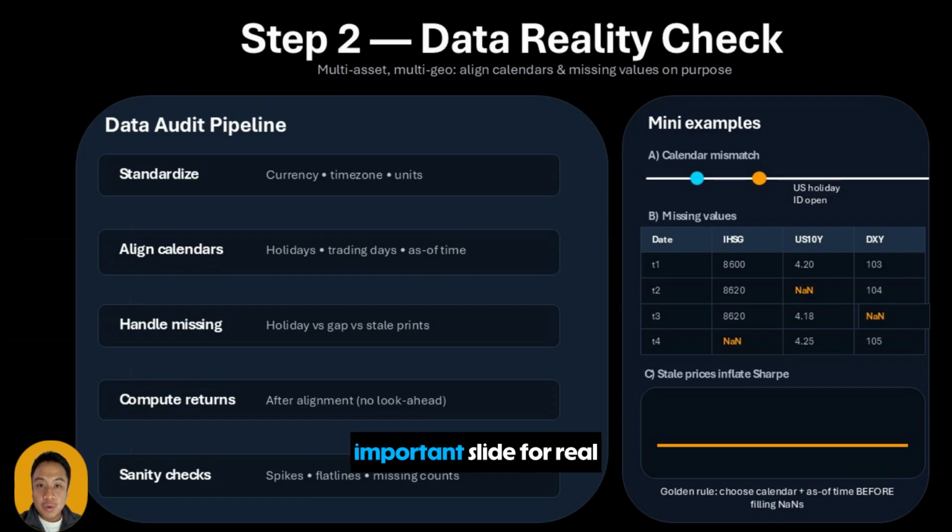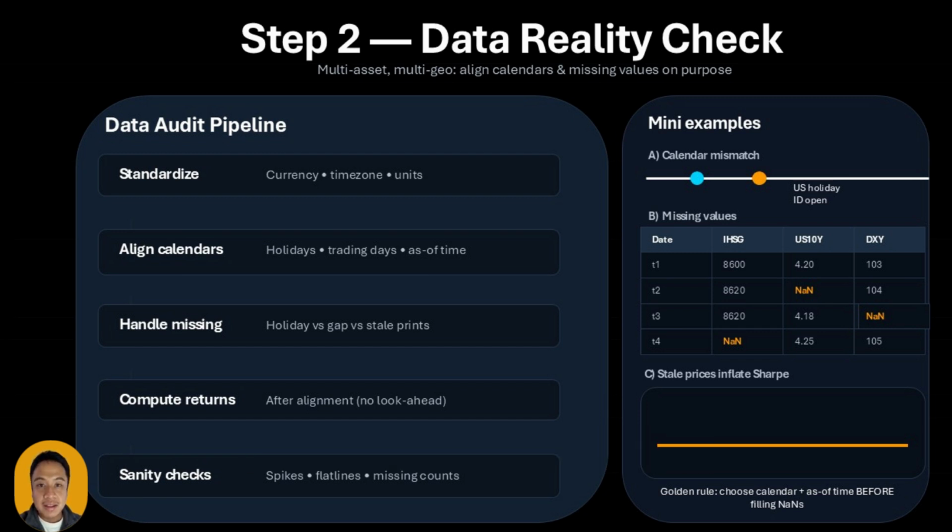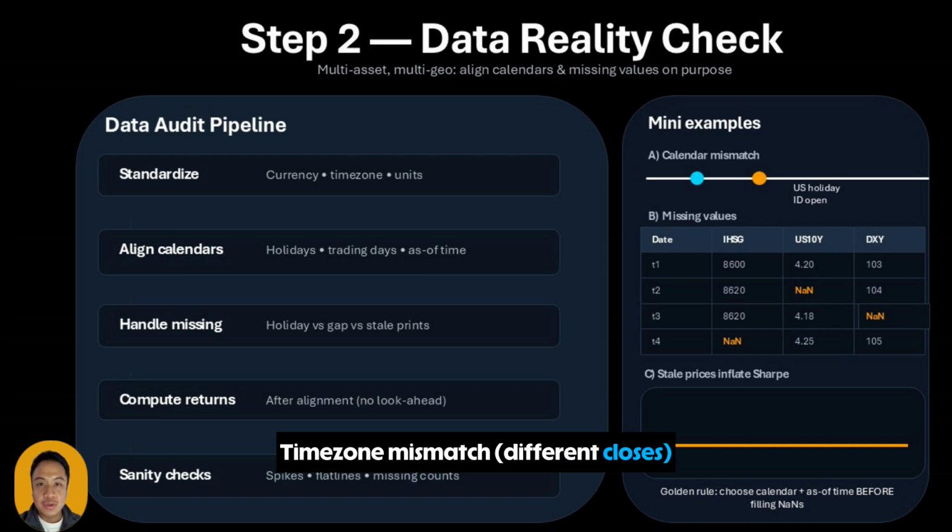This is the most important slide for real quant. I'm serious. Many strategies don't fail because the signal is wrong. They fail because the data pipeline is wrong. When you work with multi-geography data, Indonesia equities, US yields, DXY, commodities, you face three invisible problems: calendar mismatch, different holidays and trading days; time zone mismatch, different closes; missing values, gaps, staleness, non-trading days.